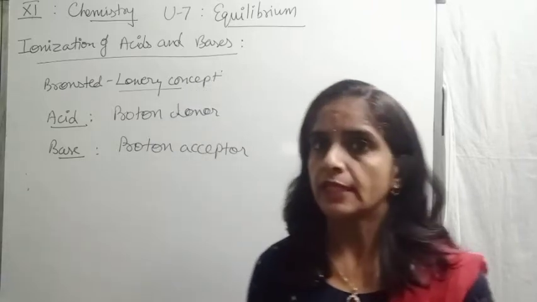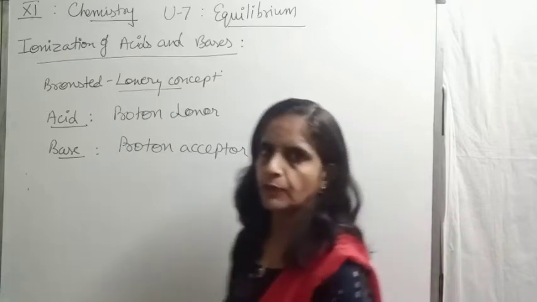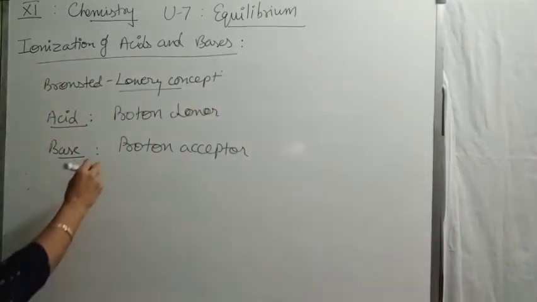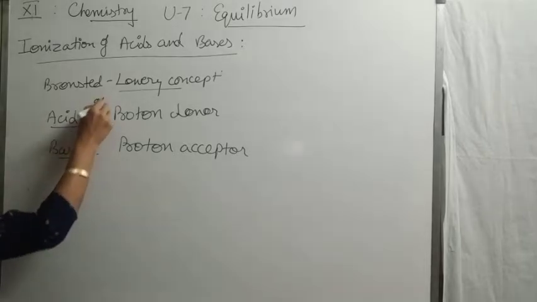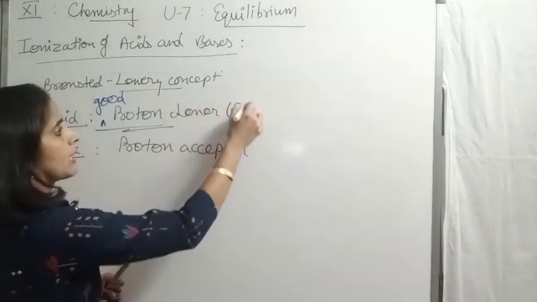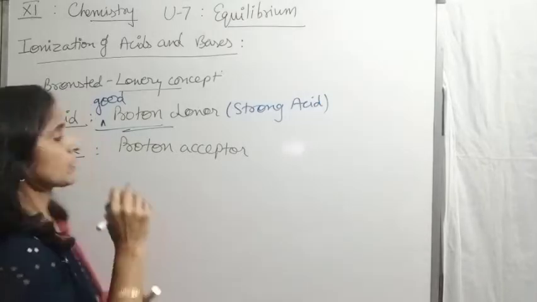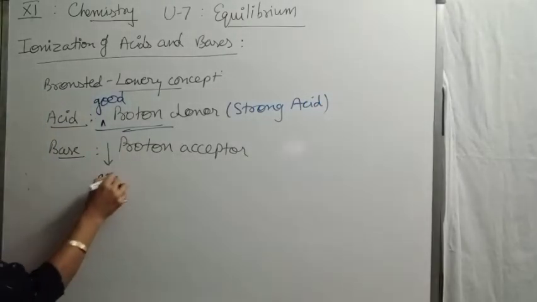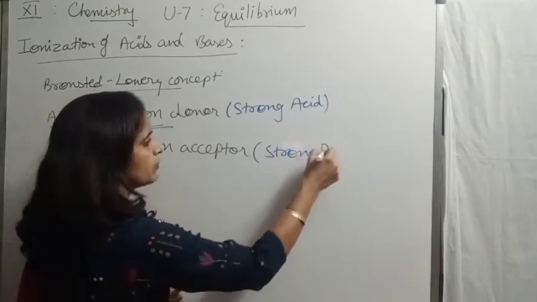Now, if we talk about their strength, strong acid means a good proton donor and strong base means a good proton acceptor, because the more the tendency to donate a proton, the stronger the acid. A good proton donor is termed a strong acid, and similarly a good proton acceptor is termed a strong base.